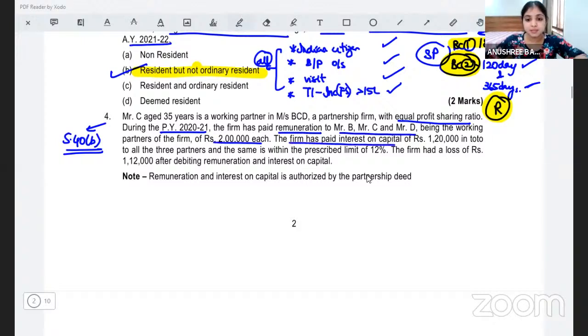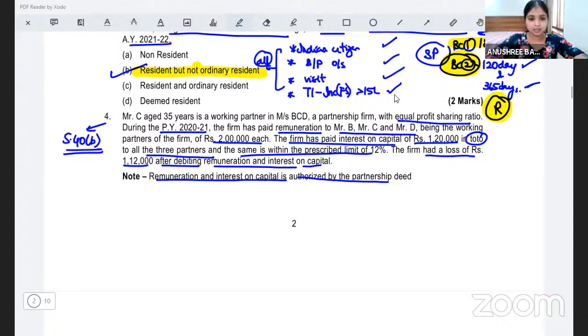The firm has paid interest on capital of 1,20,000 in toto to all the 3 partners, and the same is within the prescribed limit of 12%. The firm had a loss of rupees 1,12,000 after debiting remuneration and interest on capital. Remuneration and interest on capital is authorized by the partnership deed.